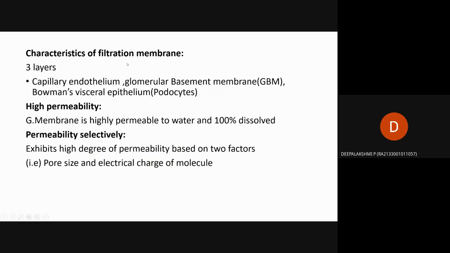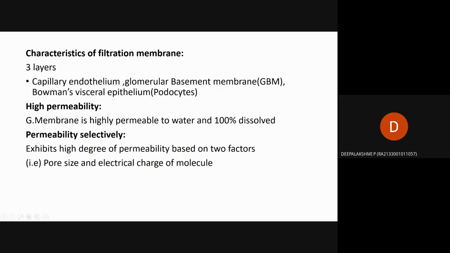Then the characteristics of the filtration membrane. Here filtration occurs through three layers in the renal corpuscle, that is the composition of the glomerulus and Bowman's capsule. The three layers are the capillary endothelium, the glomerular basement membrane, and Bowman's visceral epithelium, that is the podocytes, the outer layer of Bowman's capsule.